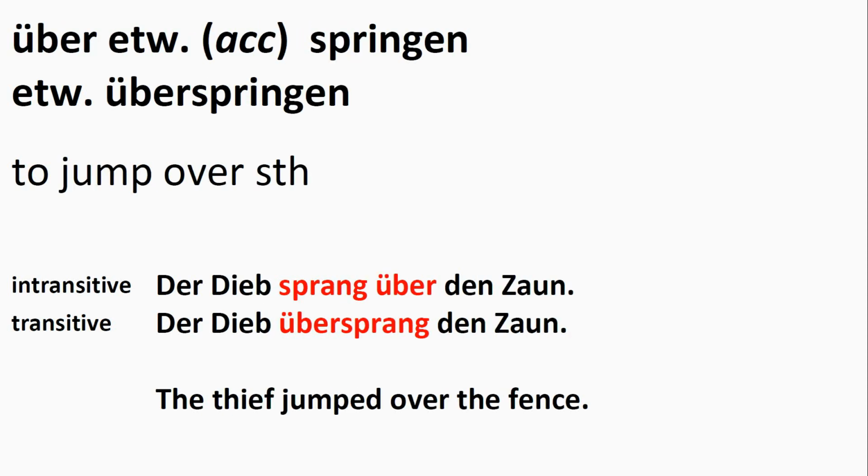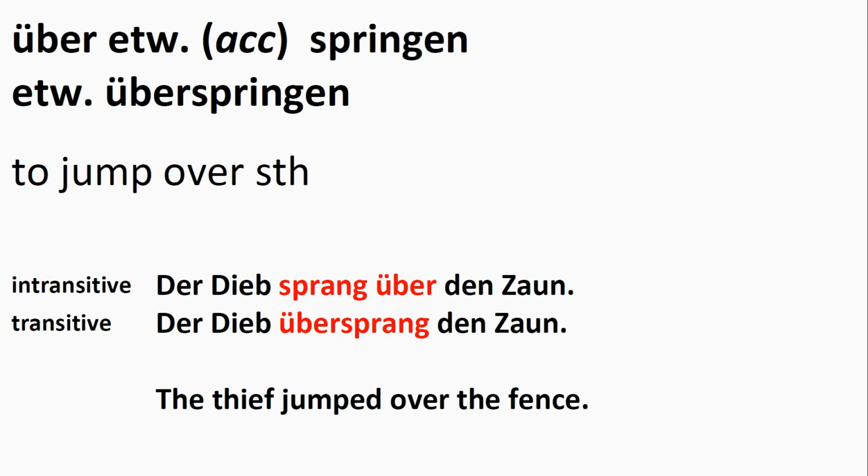Fine. Our next example. Über etwas springen or etwas überspringen. It means to jump over something. And our two examples. Der Dieb sprang über den Zaun. Or der Dieb übersprang den Zaun. They mean the thief jumped over the fence.